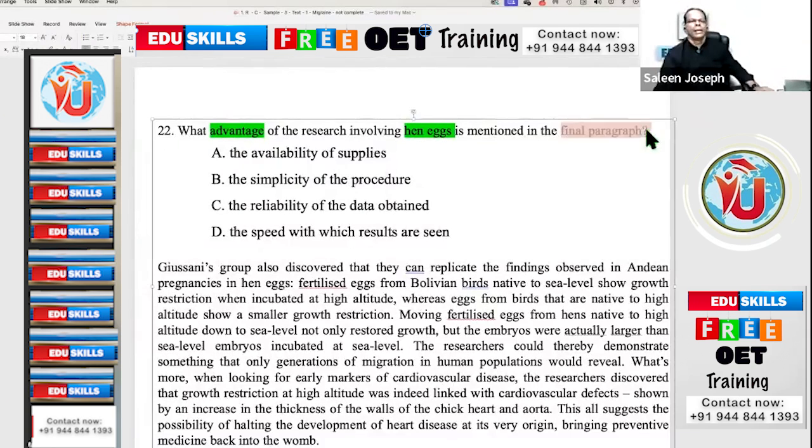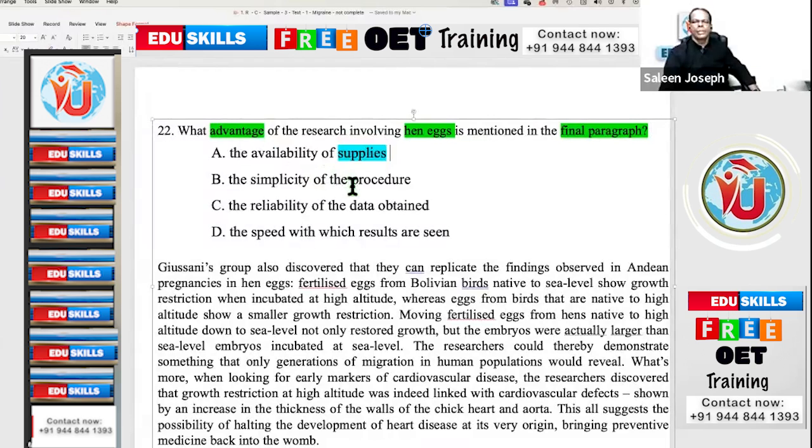Option A, the availability of supplies; the simplicity of the procedure; the reliability of the data obtained; the speed with which results are seen.